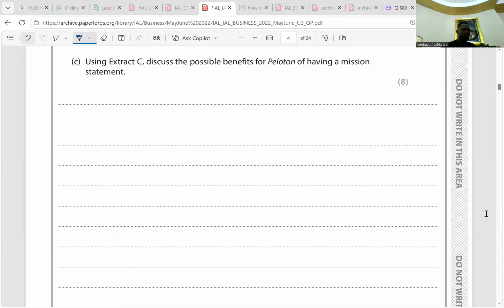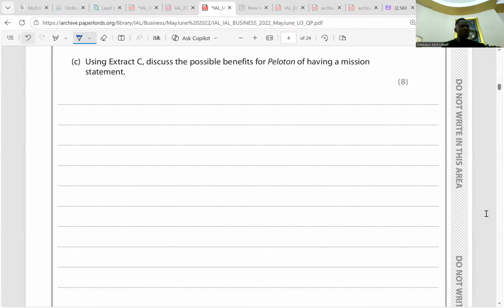Okay, so that's another point. The third one, the mission statement can act as a signal to all stakeholders that Peloton knows what it is doing and it can be trusted. However, often mission statements are too unrealistic to be useful when it comes to decision making, because most of the time they are too vague. Most of the time they say it, but it cannot be realistic. I think that point is clear.